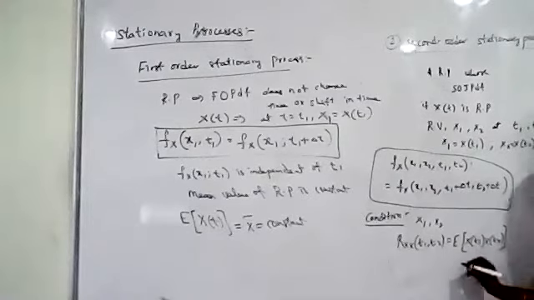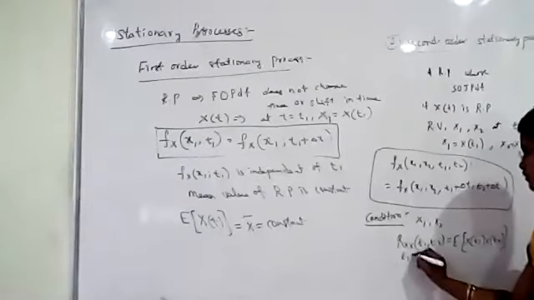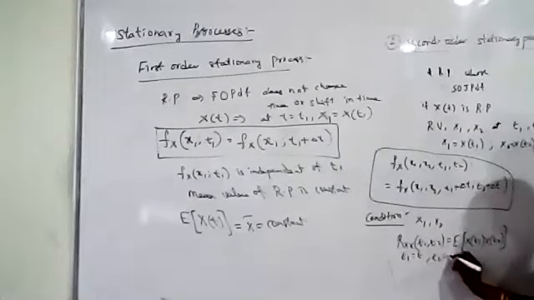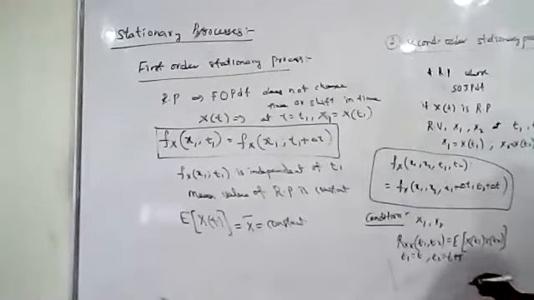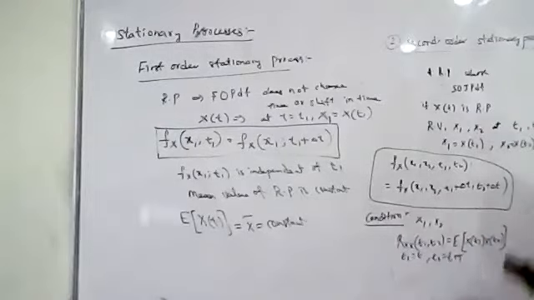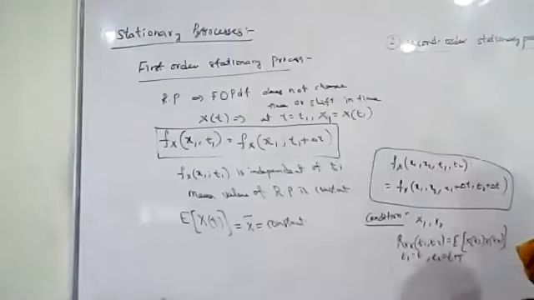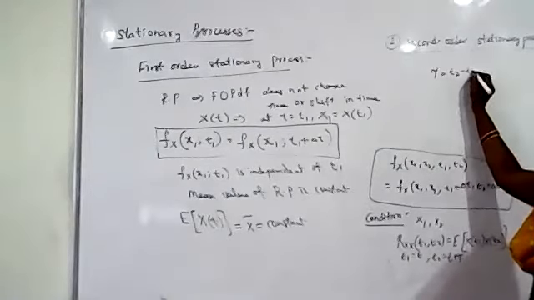Since here we have assumed that t1 is equal to t, then t2 will be t plus tau. What is tau here? Tau is the time difference between t1 and t2, so tau is t2 minus t1.